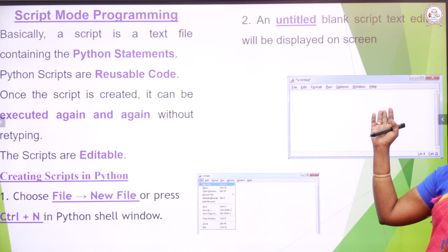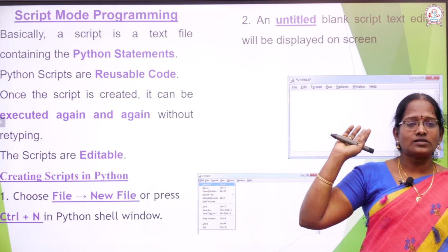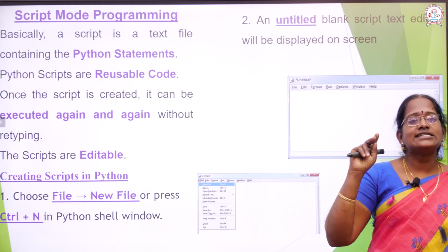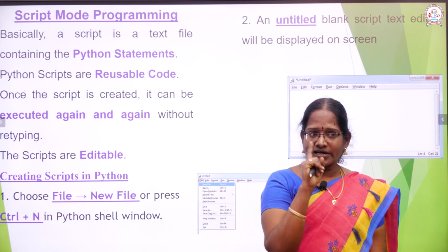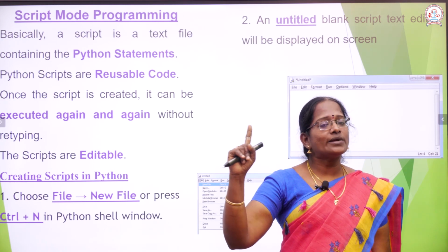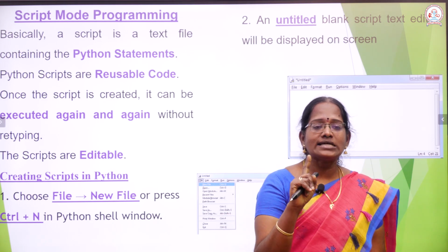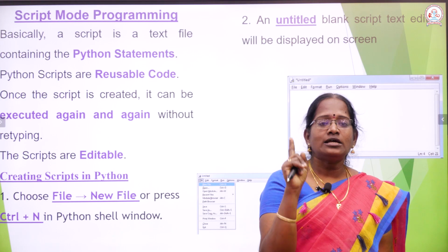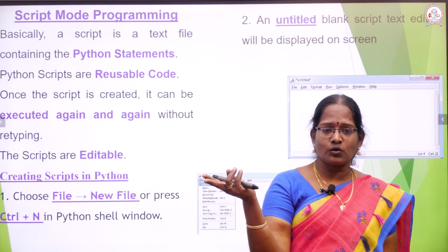This screen is called script mode. So first, how do we open the script mode screen? File, New, and automatically a new file opens. Another option is to press Control plus N. Either one, and a new file opens.